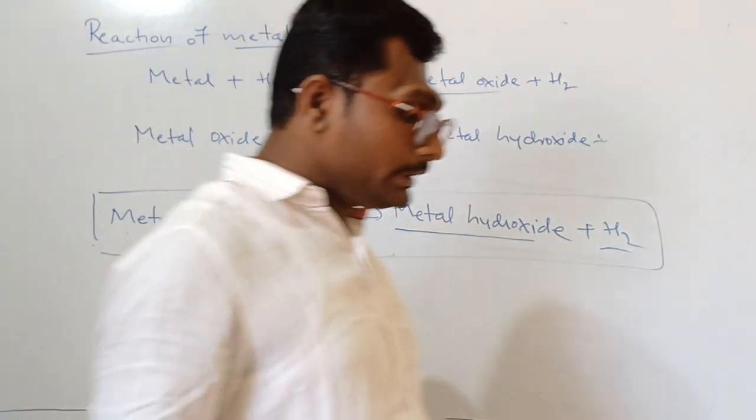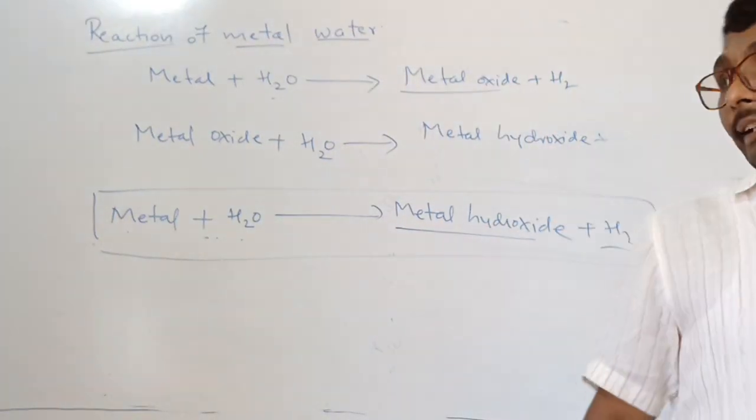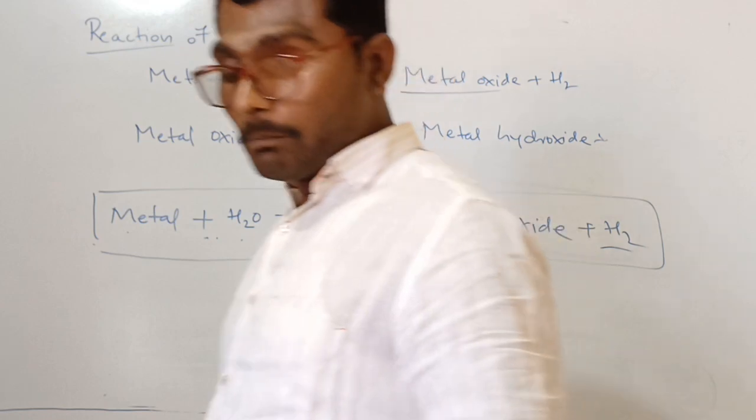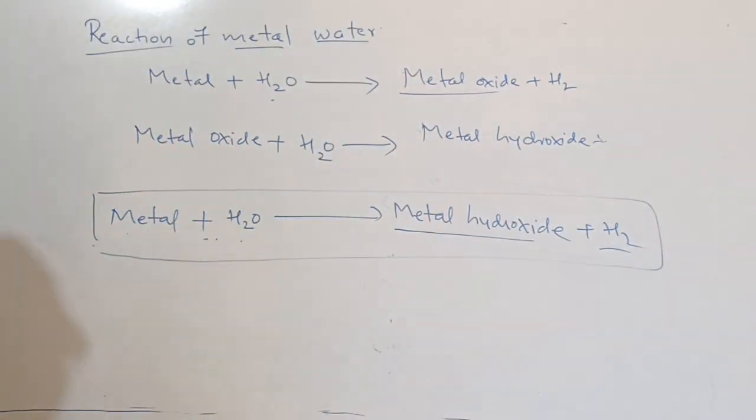First, I will take the examples of potassium and sodium.